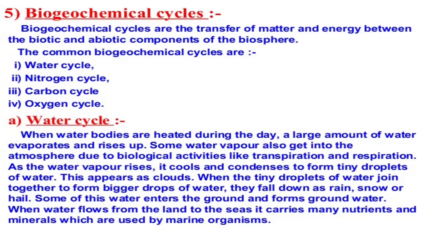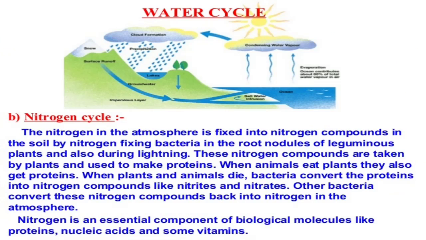Some water vapor also gets into the atmosphere due to biological activities like transpiration and respiration. As the water vapor rises, it cools and condenses to form tiny droplets of water. These appear as clouds when the tiny droplets join together to form bigger drops of water. They fall down as rain, snow, or hail. Some of this water enters the ground and forms groundwater. When the water flows from the land to the sea, it carries many nutrients and minerals which are used by the marine organisms. You can see the picture.